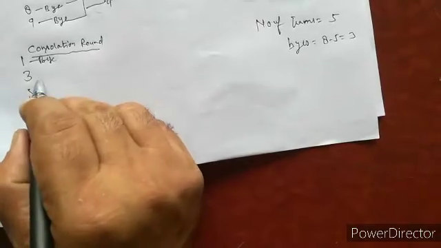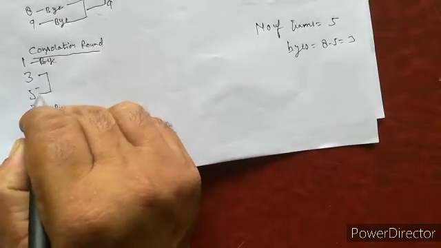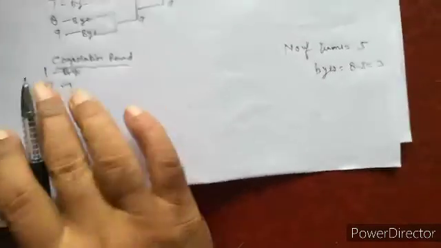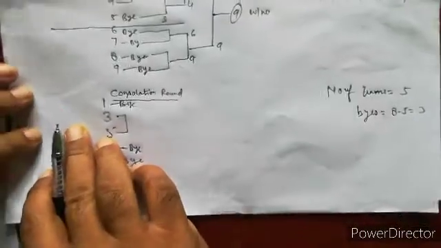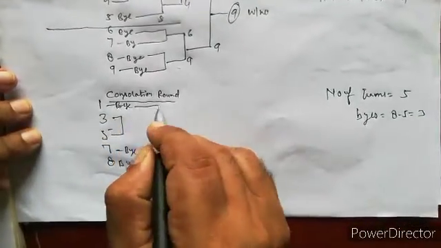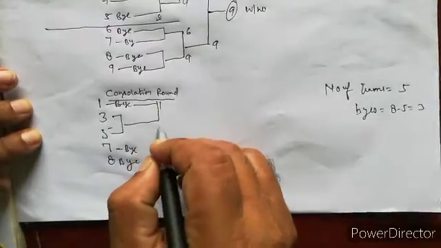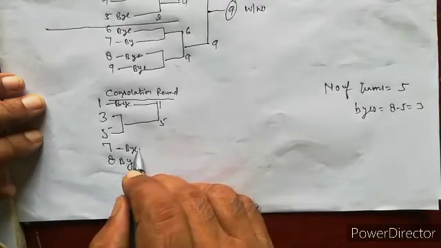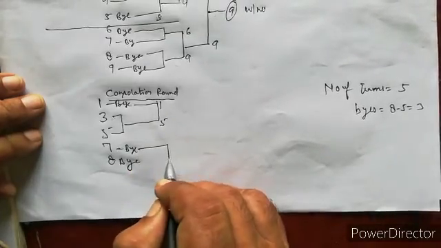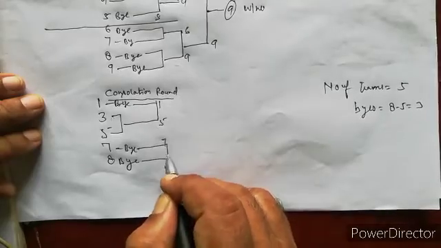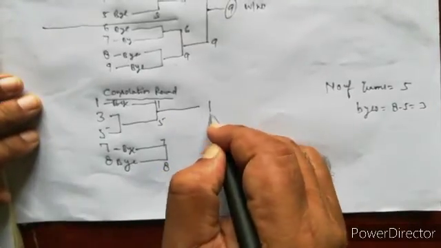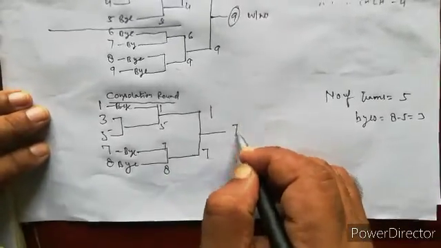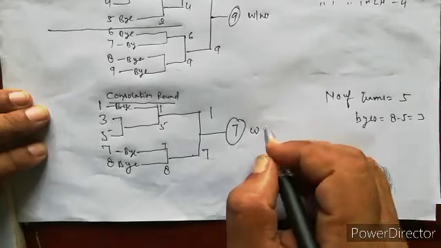In the consolation round, again teams play with each other. 1 versus 5, 3, 7 versus 8. 1 is winner, and from here 7 is winner. In the consolation round, team number 7 is winner.